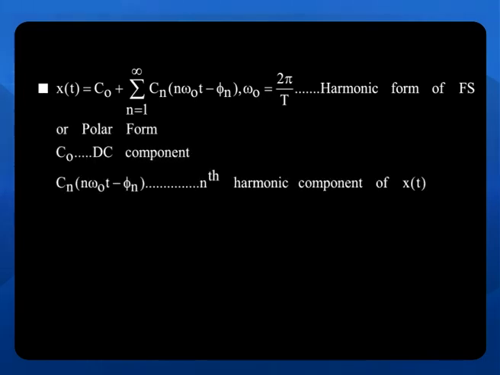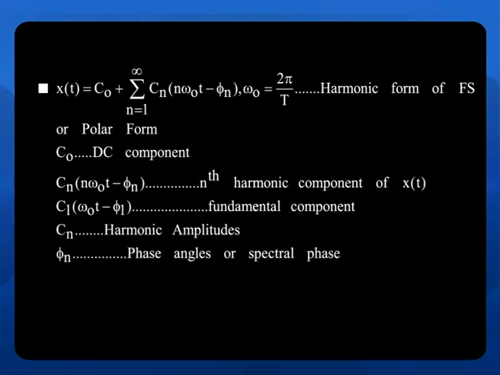The second one is called the harmonic form or polar form, and the formula is as follows. x of t is equal to C naught plus summation n equals 1 to infinity Cn cos(n omega naught t minus phi n), where omega naught is 2 pi by T, is called the harmonic form of Fourier series. Let us compare this with the earlier form which we have written. C naught is again a DC component, and Cn cos(n omega naught t minus phi n) is the nth harmonic component of x of t. If I take n equal to 1, this becomes the fundamental component, Cn is the harmonic amplitude, and phi n is called the phase angle or the spectral phase.